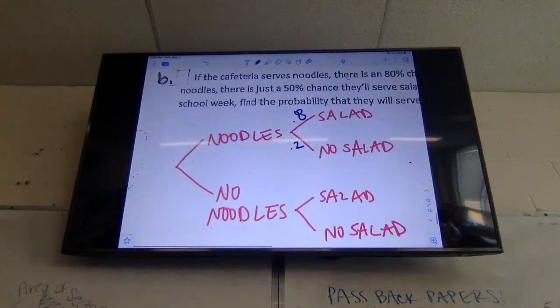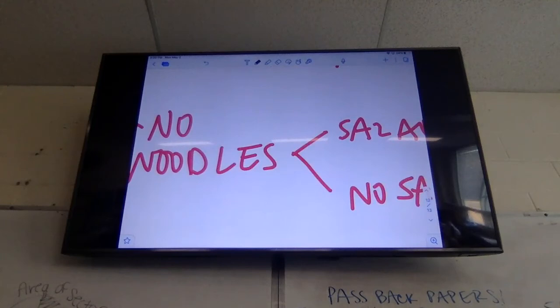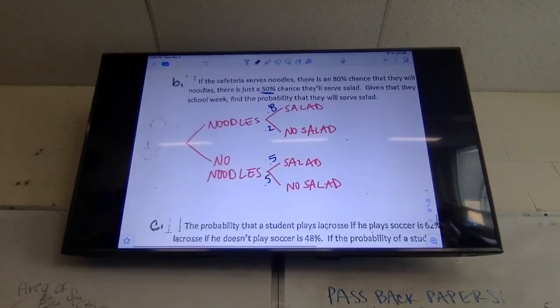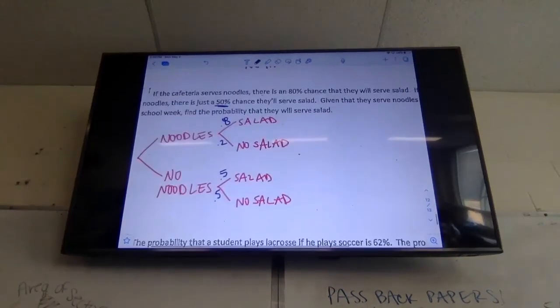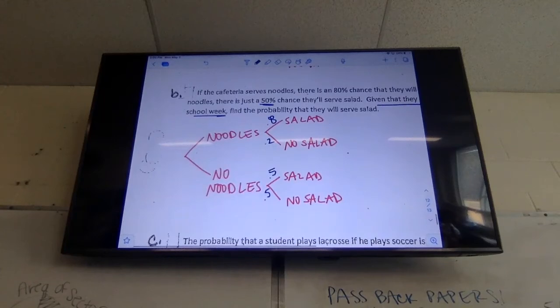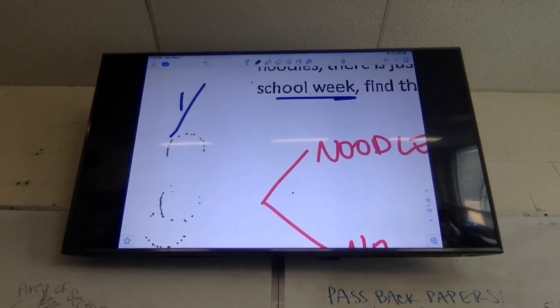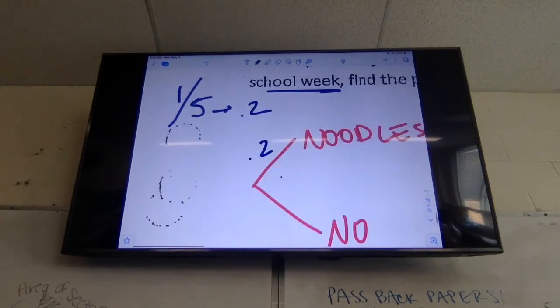Similarly, if there are no noodles, it's just a 50% chance they'll serve salad. 50-50, 0.5, 0.5. Now it didn't give us a number on what's the probability of serving noodles, but it says, given they serve noodles just once each week, what's the probability they will serve salad? They serve 1 day pasta out of how many days? 5. We only go to school 5 days, so we'll say 1 out of 5, which is about a 0.2. So noodles is 0.2, which makes no noodles 0.8.